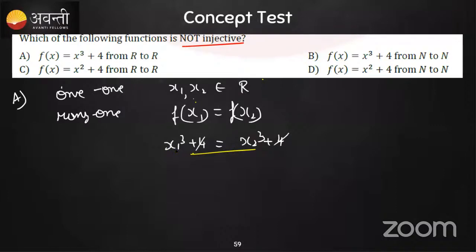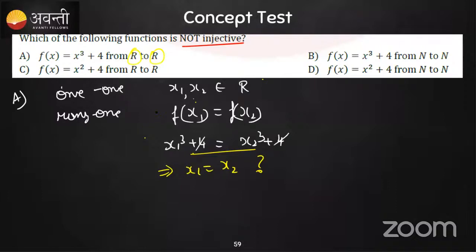So I was telling, x1 cube and x2 cube are there. So will it imply x1 is equal to x2? Will x1 cube equal to x2 cube imply x1 is equal to x2? Yes, because the cube is there and we are working with real numbers, that is R, the set of real numbers.